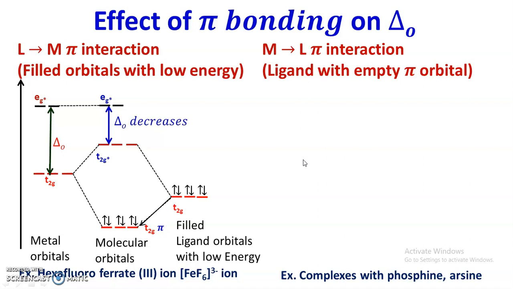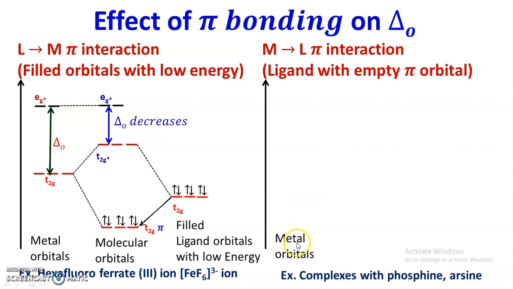Here the T2g orbitals of the ligand, which are empty, are at a higher energy level compared to the metal T2g orbital, and in this kind of pi interaction, metal d electrons occupy T2g bonding molecular orbitals, hence it is called metal to ligand pi interaction. In this type of interaction, delta O increases.